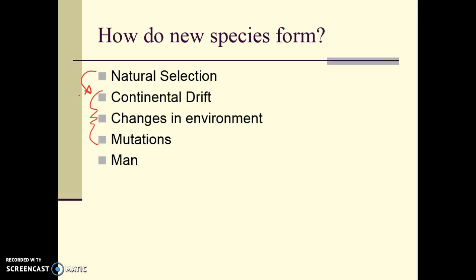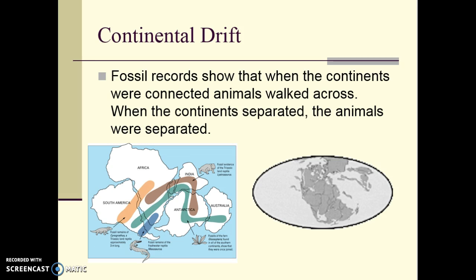of those. So continental drift itself does not create new species, but if you have continental drift separating populations and then natural selection occurs independently in that population, then you can have new species come about because of a significant enough change in allele frequencies. So let's look at continental drift first.